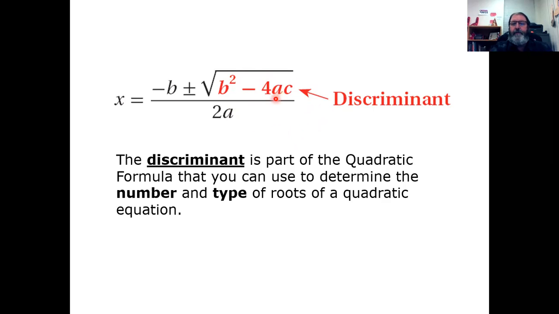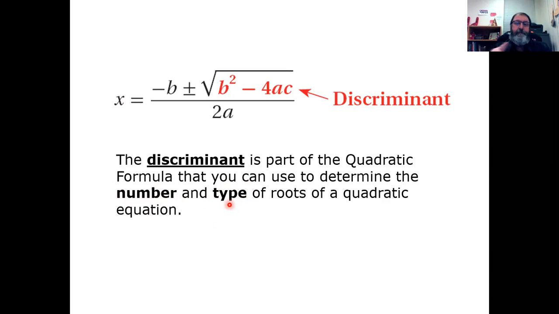And what the discriminant will tell you is how many roots a particular equation is going to have, and it will also tell you the type of roots the quadratic equation is going to have. The type of roots may be real roots, the ones where the parabola crosses the x-axis and we see those two places, or maybe the vertex is sitting on the x-axis and then we see the one root.